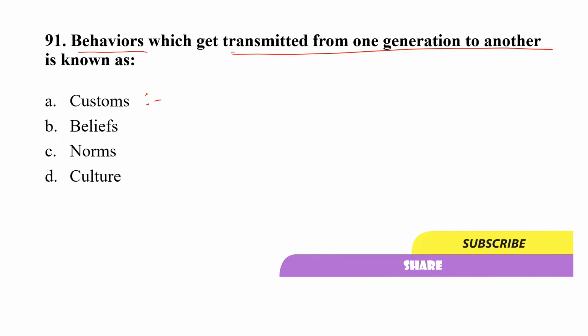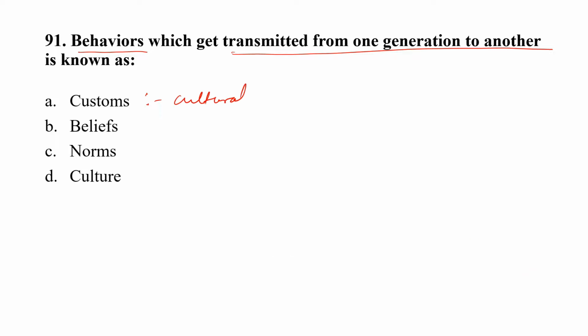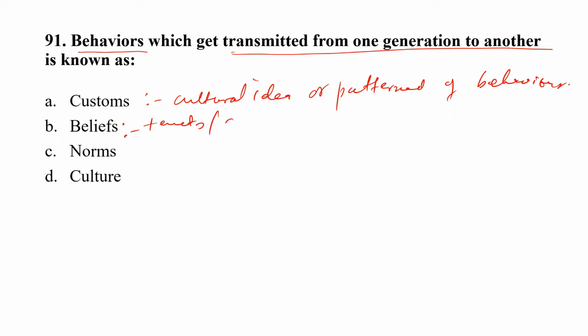Customs are the cultural ideas or patterns of behavior in a social system, like shaking hands or bowing, etc. And beliefs are the tenets or convictions that people hold to be true, and norms are the rules and regulations, and culture includes the way people in a society dress or the customs they practice, like in marriage, etc., or the language they speak, etc. So the correct option here is option D, that is culture.